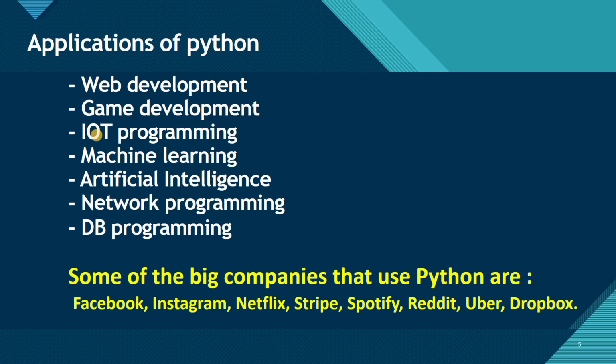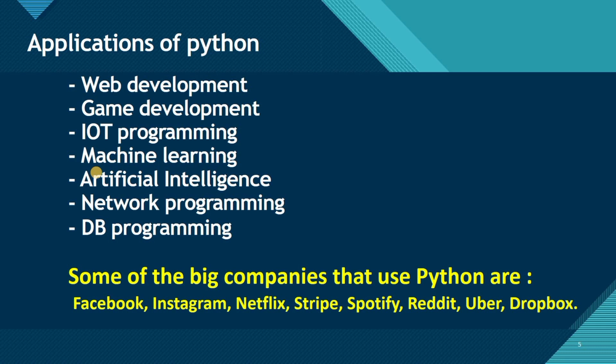Suppose that there is a fan. Okay, so we can convert that fan into the Internet of Things. You can connect that fan with your mobile phone. Whenever you click the on button in your phone, then your ceiling fan will start running. Okay, so that's basically Internet of Things. You must be knowing about this Internet of Things. And we can use Python for machine learning, we can use Python for artificial intelligence. As you must be knowing, there is a new OpenAI launch, ChatGPT, where you can ask any question and it will give you the solution.